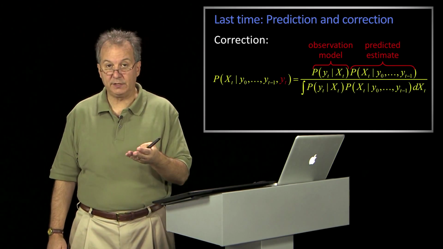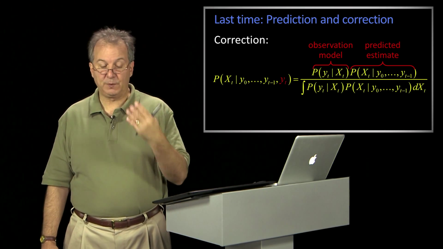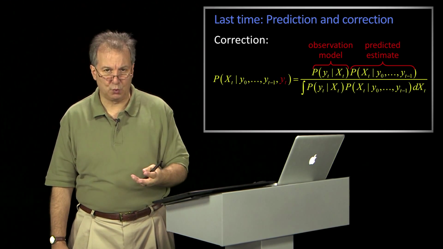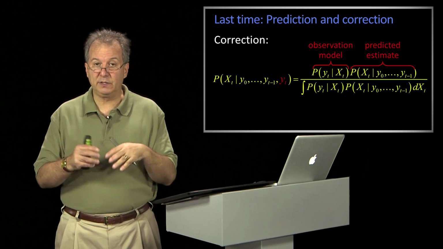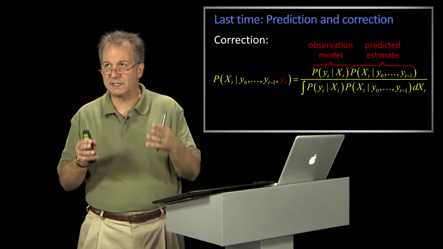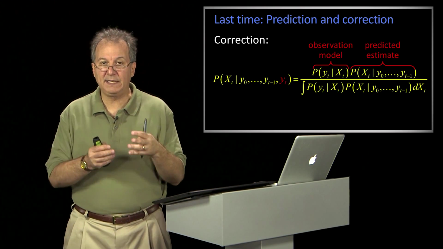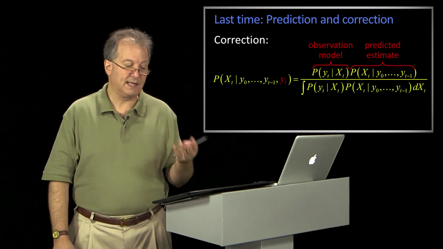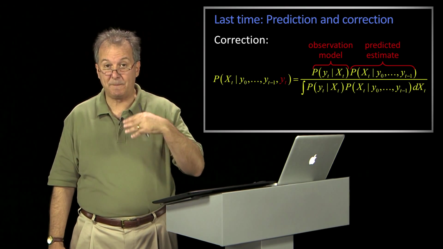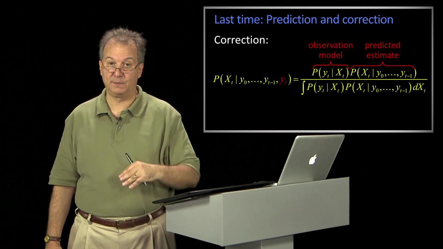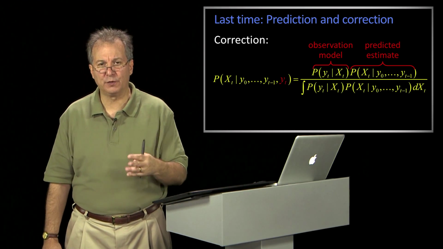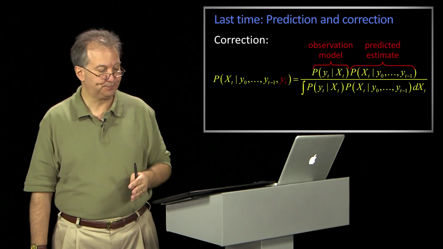And then the correction, the update after we took a measurement, remember we made use of Bayes' rule. And the idea is we take the prediction, we multiply that by a likelihood, and we'll talk more about that, not so much today, but next time. And combining those and then normalizing allows us to know our best guess now of the state at time t after the measurement at time t. And that was referred to as the posterior distribution.